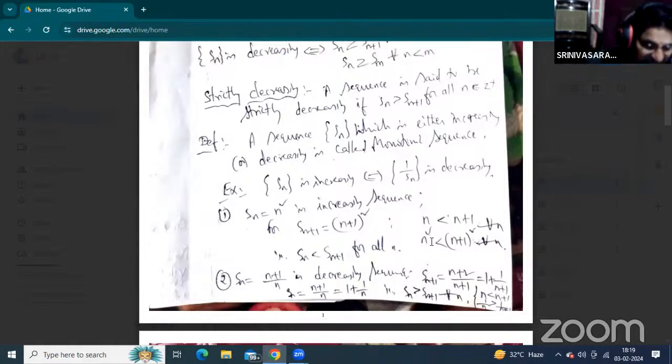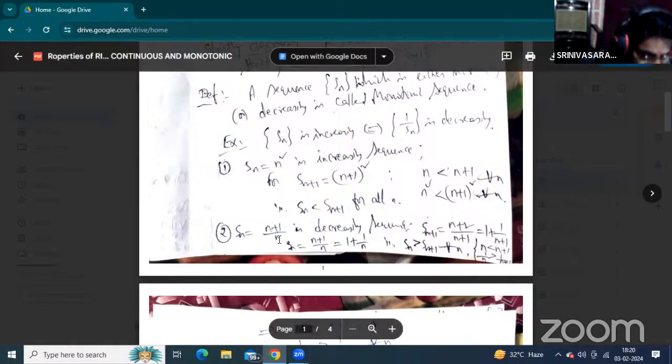So finally, this is Sn and this is Sn plus 1. So Sn is less than Sn plus 1 for all n values. According to this condition, this is an increasing sequence. We have already presented the definition: a sequence is increasing if Sn is less than or equal to Sn plus 1 for all n values. Sn less than Sn plus 1 means this is strictly increasing.